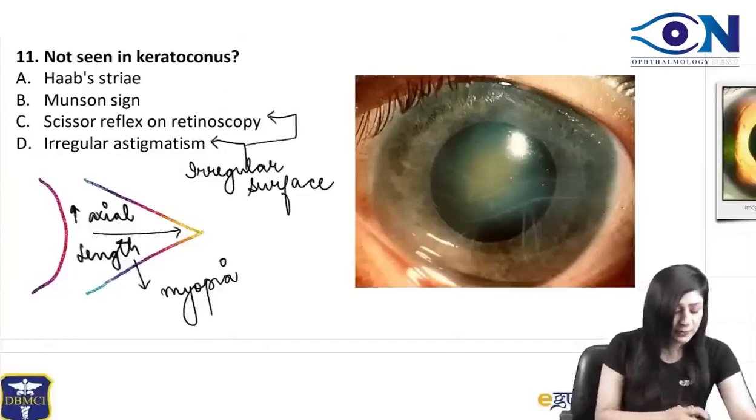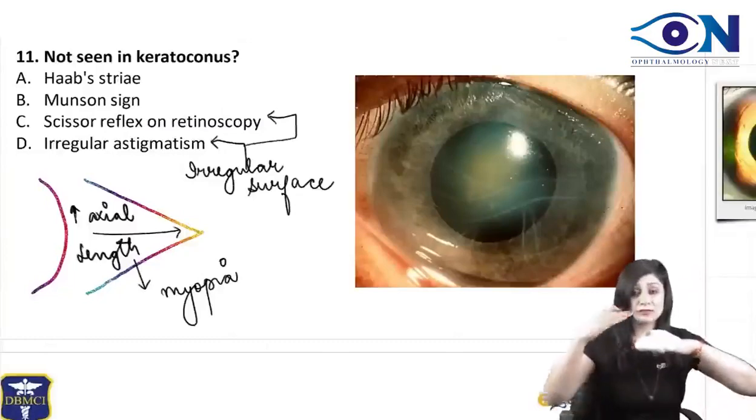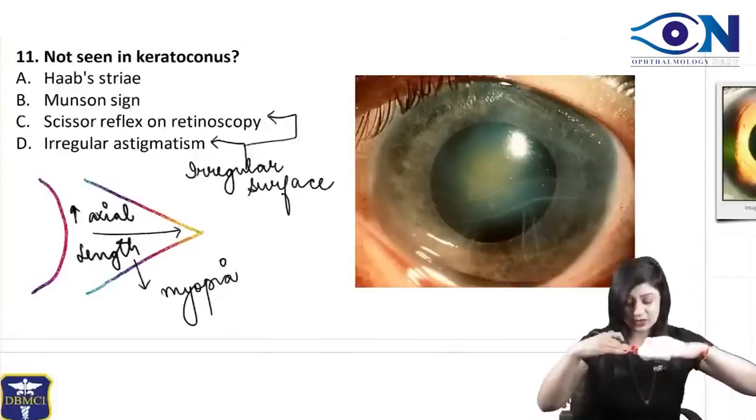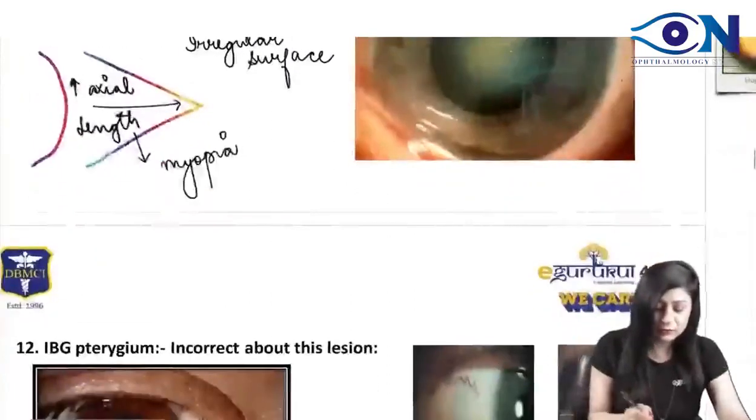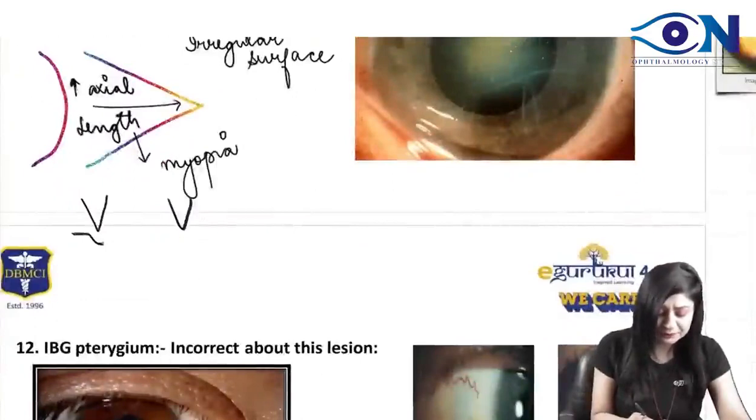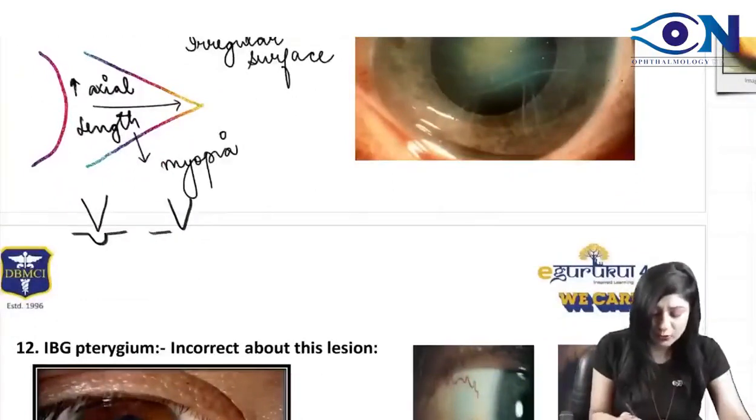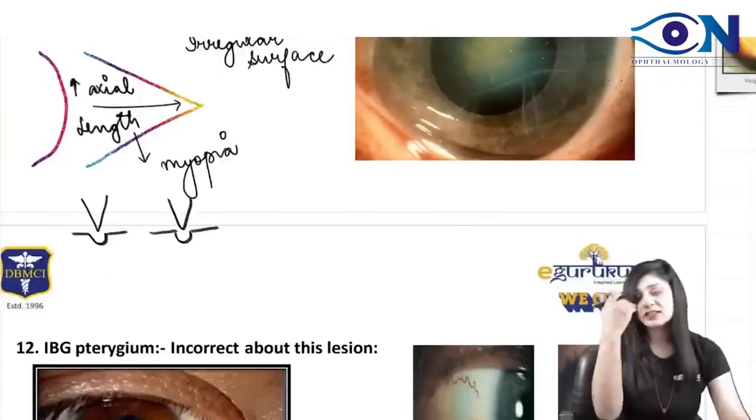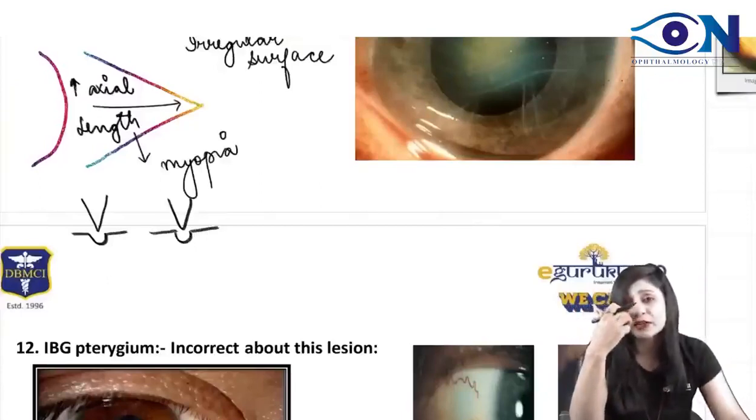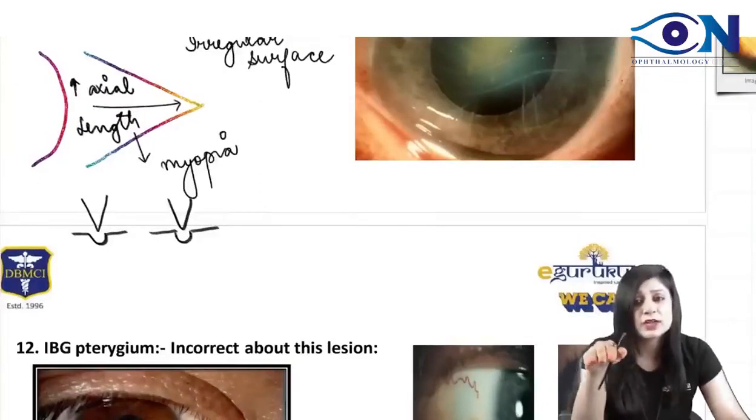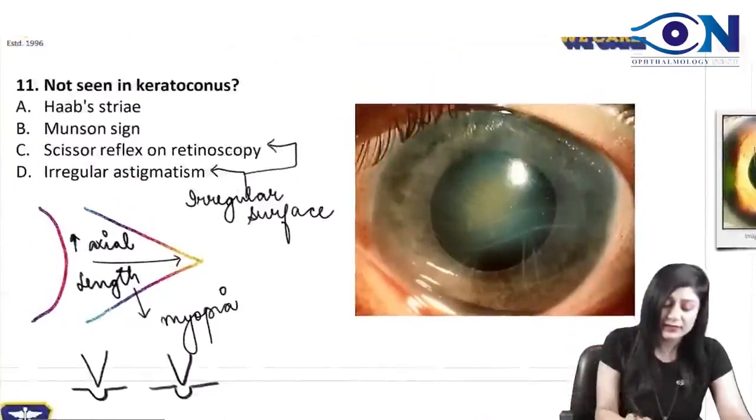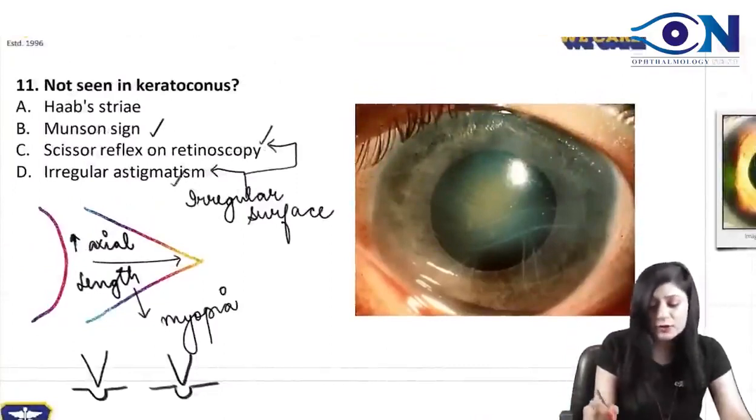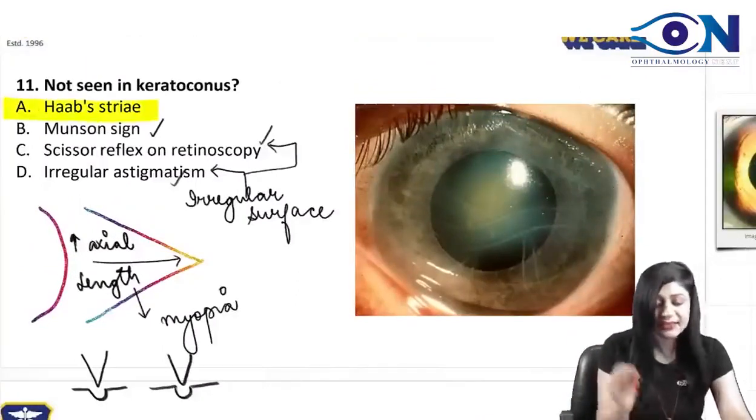Now, what is the Munson sign? If this patient who is having keratoconus starts looking in the downward gaze, what will happen? In the downward gaze, the apices of the cones will lead to bulging of the lower eyelids, something like this, because of the apices of the cornea. So the bulging of the lower eyelid when the person is looking in the downward gaze is called the Munson sign. So Munson sign is seen, scissors reflex is seen, irregular astigmatism is seen. That is why the answer is A, that is Harp stria.